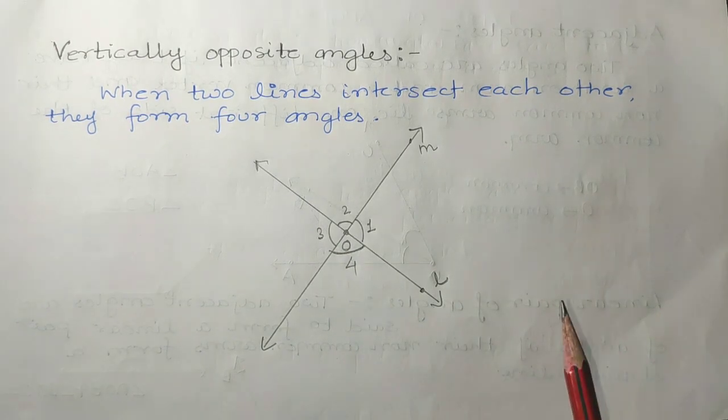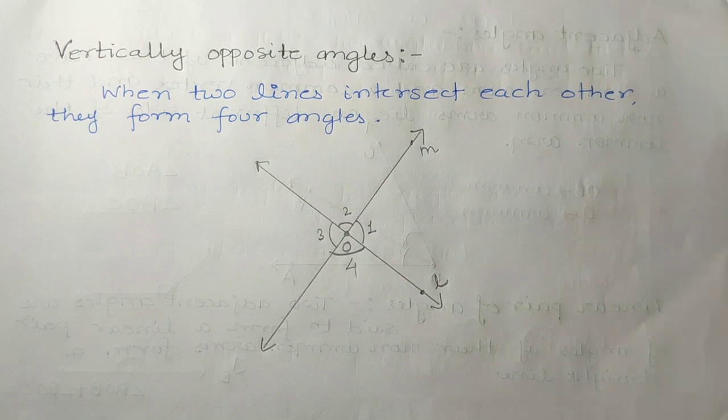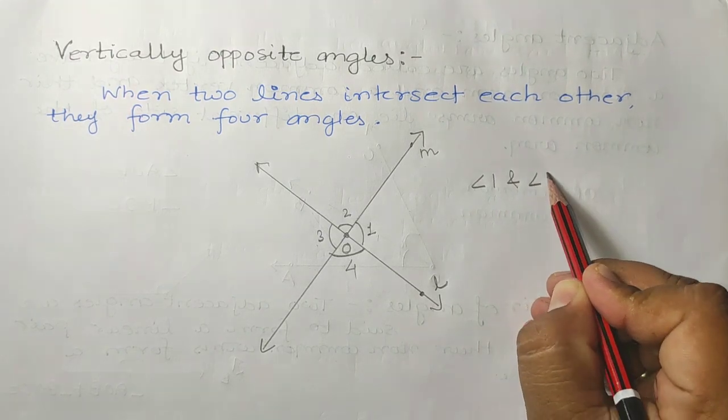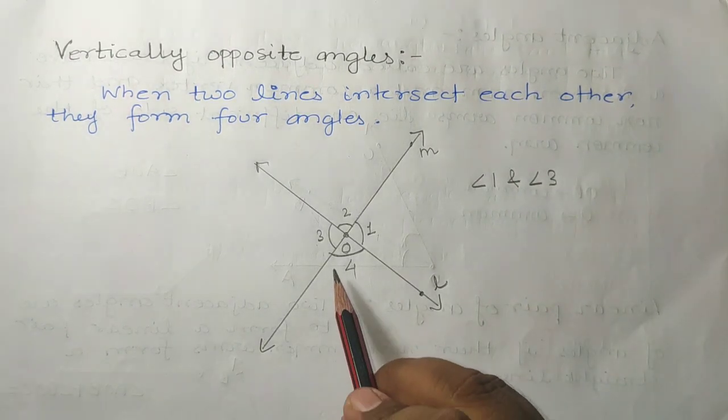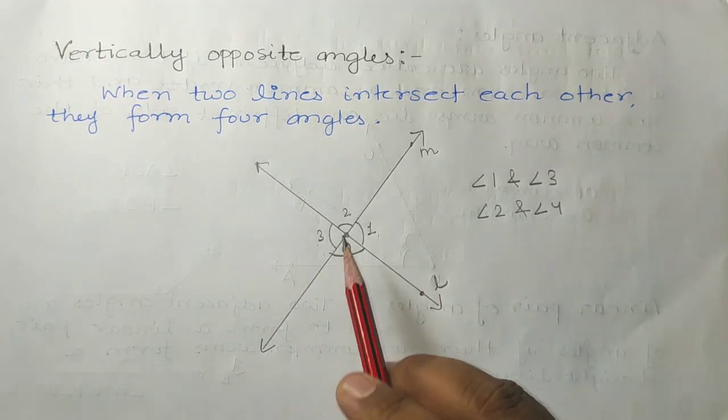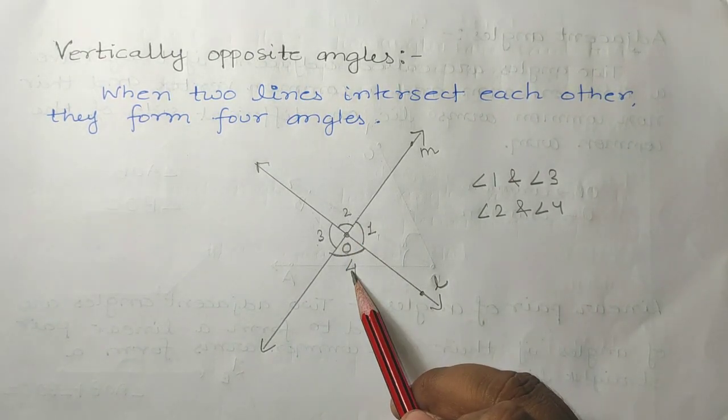Here two pairs of vertically opposite angles are there. One pair is angle 1 and angle 3, and one pair is angle 2 and angle 4, because they are just opposite to each other.